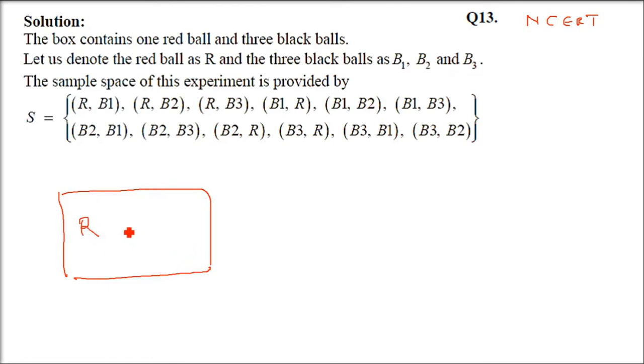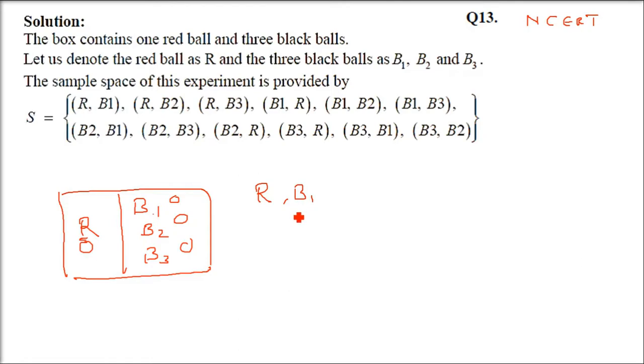So let us say one red, R. Then because three black balls are there, assume it to be different. So let us make it as B1, B2, B3. These are three balls. So in all there are four balls. Two balls are drawn at random in succession without replacement. So what is the sample space? So maybe first time R can come. Let us assume that first time red will come. Next time any of the combination can come, that is black 1, then black 2, then black 3.